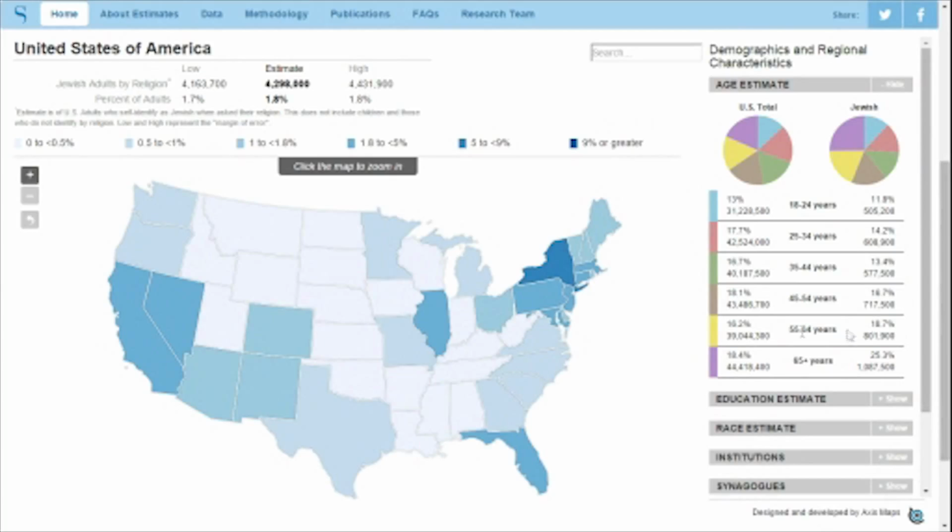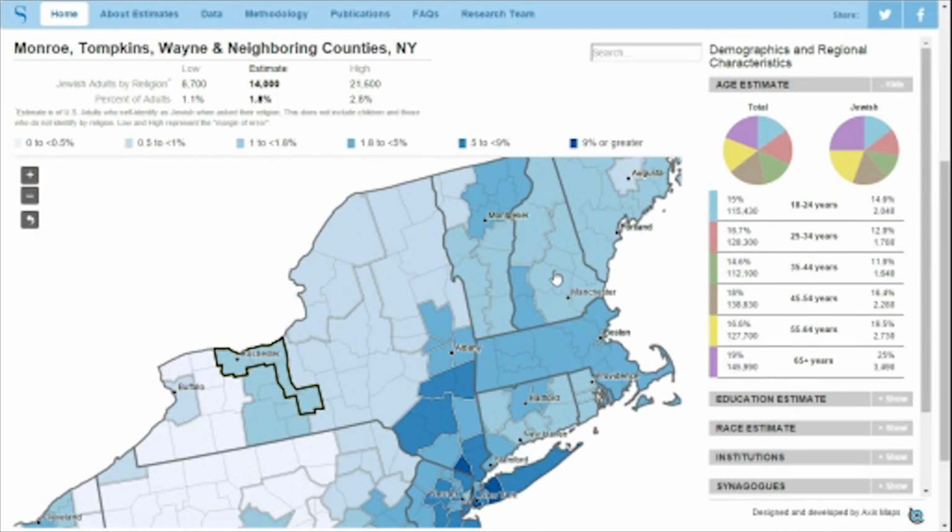So as we scroll over parts of the map, you'll see that at the top left corner, the state and the data that make up that state are all changing. So in this case, here's Illinois. We can also go to Pennsylvania or New York. If you click on the map, you'll zoom into that state and you'll start to have access to different areas. So here we have the Rochester, upstate New York area, which is composed of Monroe, Tompkins, Wayne, and some other counties.